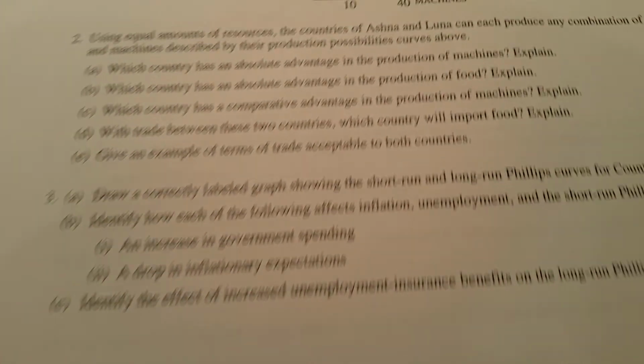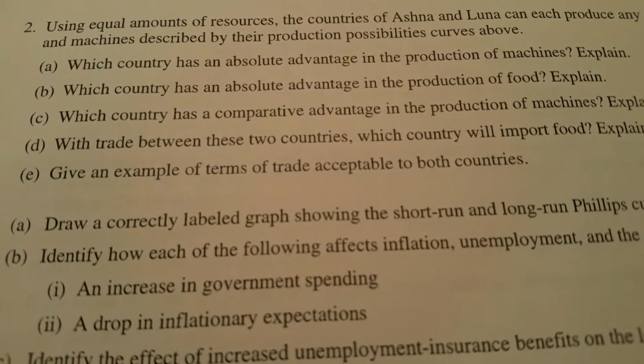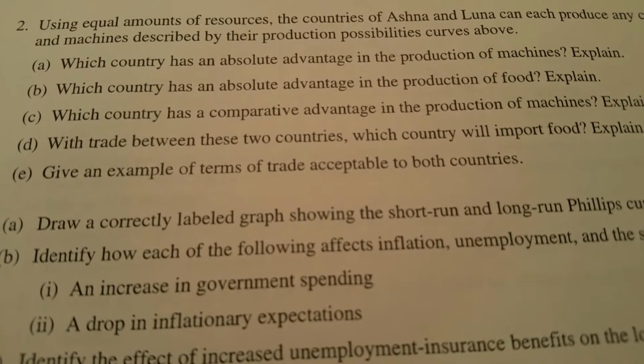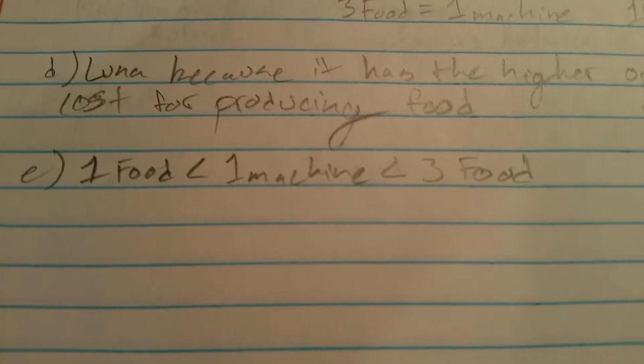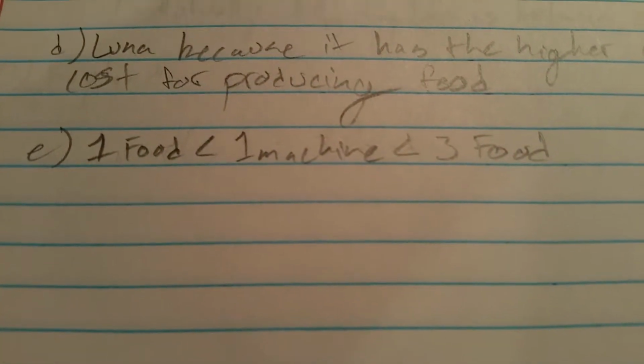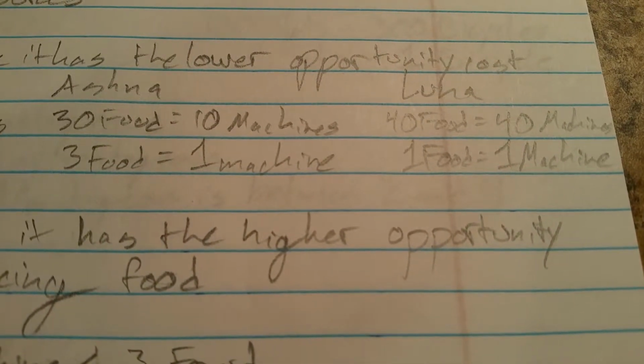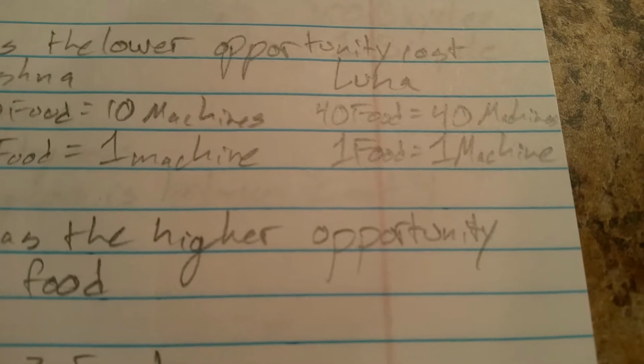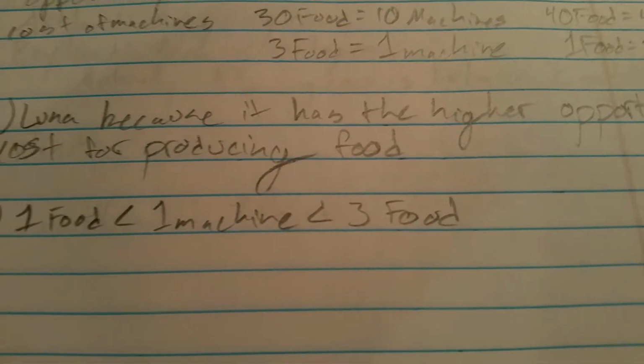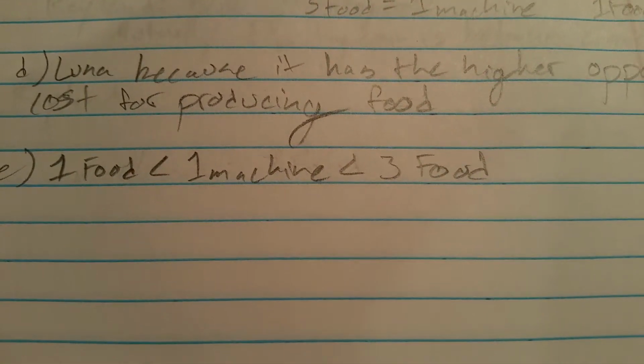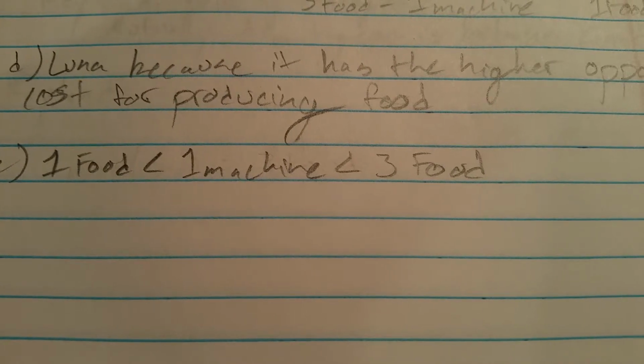Now part E. Give an example of the terms of trade acceptable to both countries. To do that, we just need to put the terms of trade between the opportunity costs. So here, we decided a machine equals 3 food for Ashna or 1 food for Luna. So that means the terms of trade mean one machine can be anywhere between 1 food and 3 food.